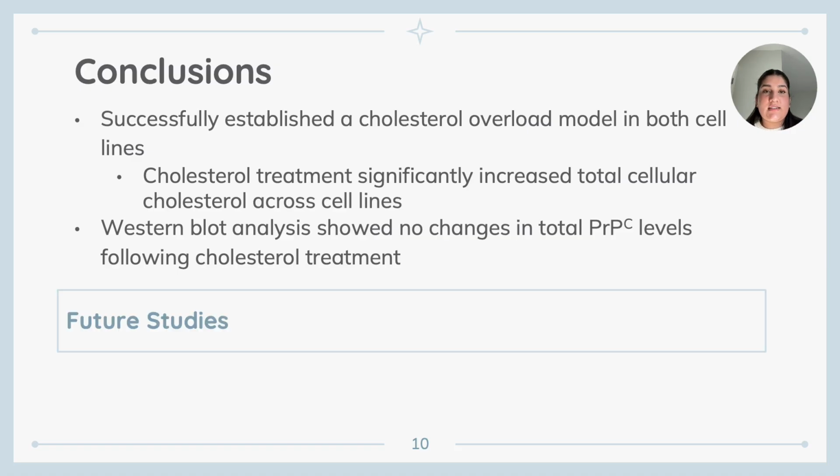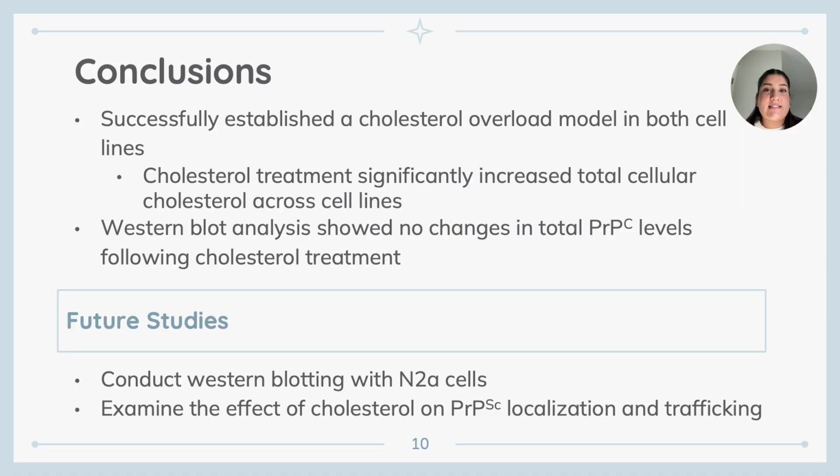Future studies, including these shown here, will aim to further assess how cholesterol impacts prion propagation in both infected neuronal cells expressing PrP-scrapie and uninfected cells.